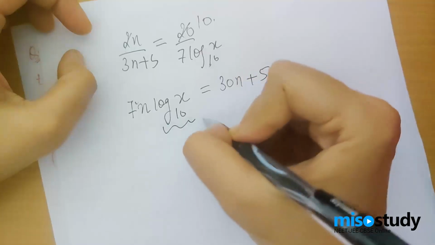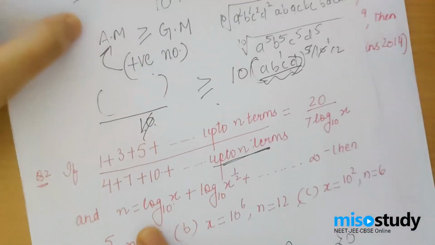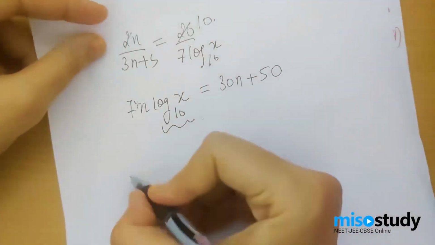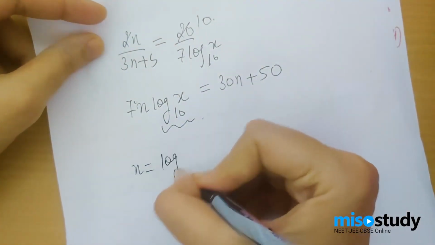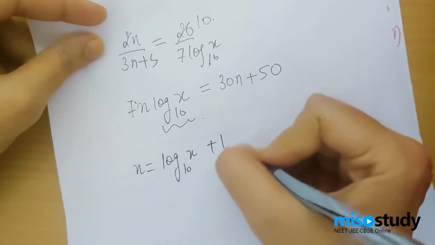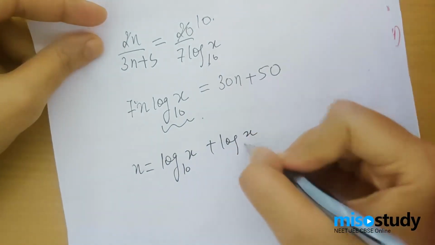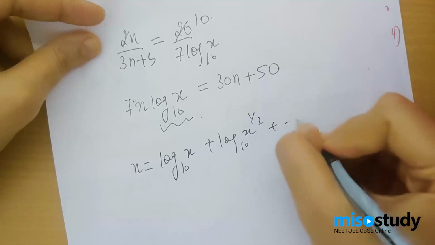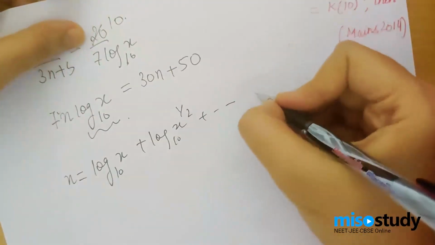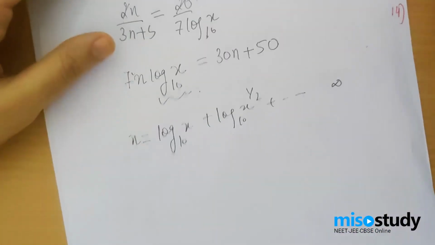Now this is a problematic thing. I have also been given that n is equal to log x base 10 plus log x, plus so on till infinity.